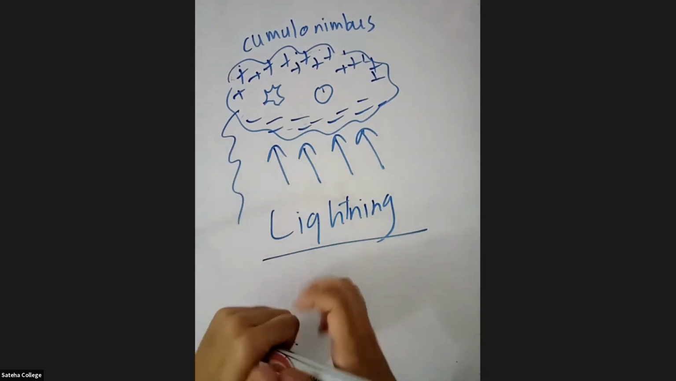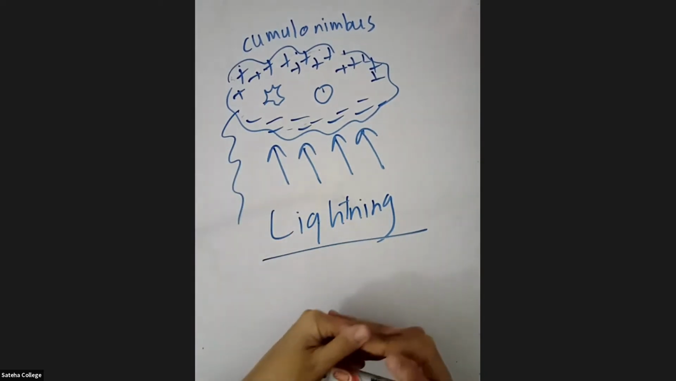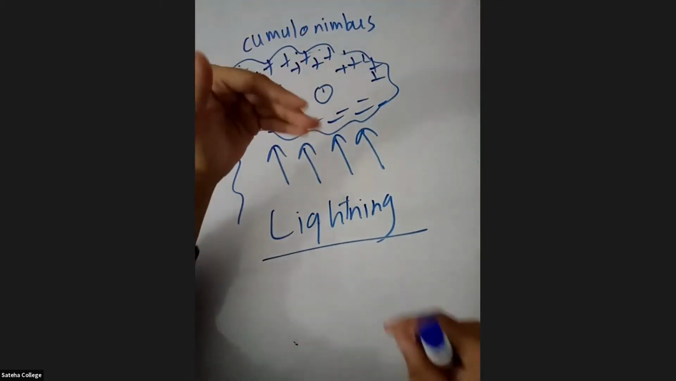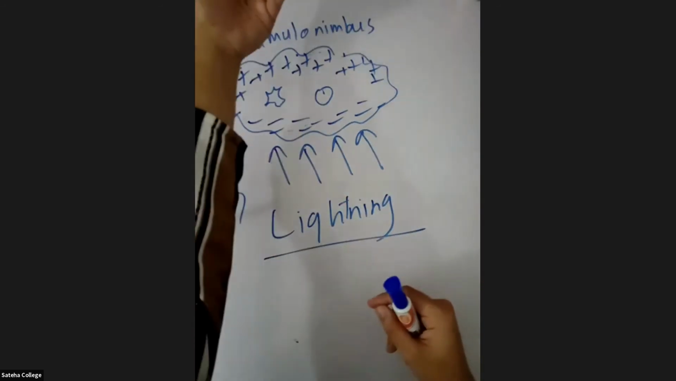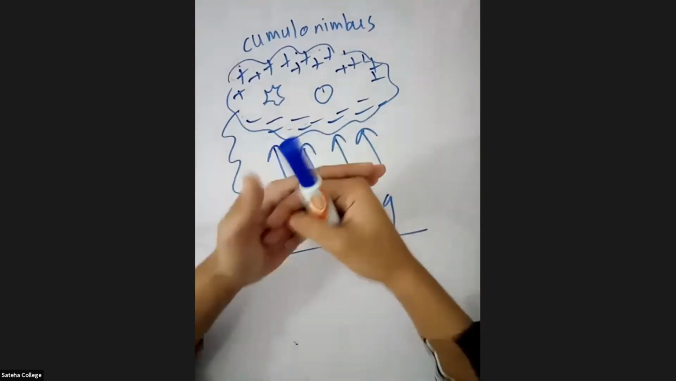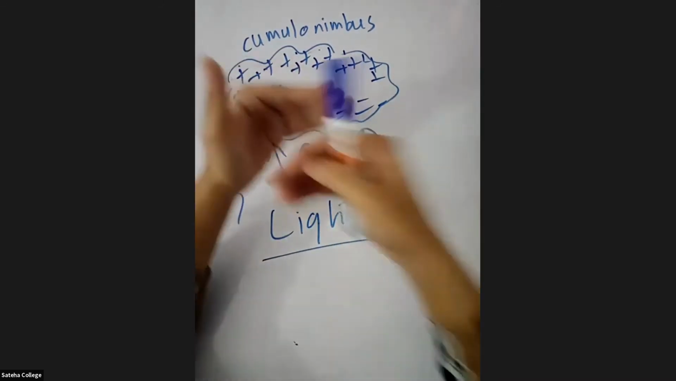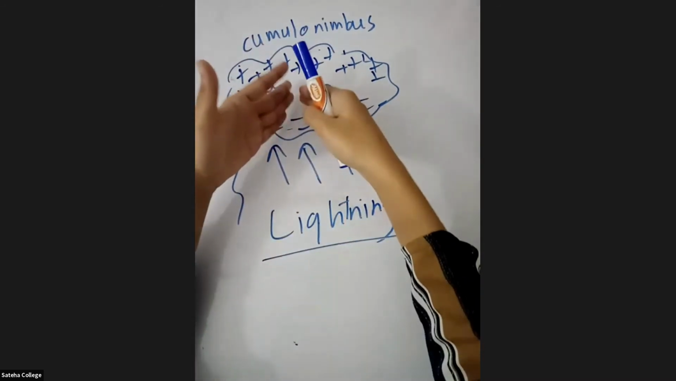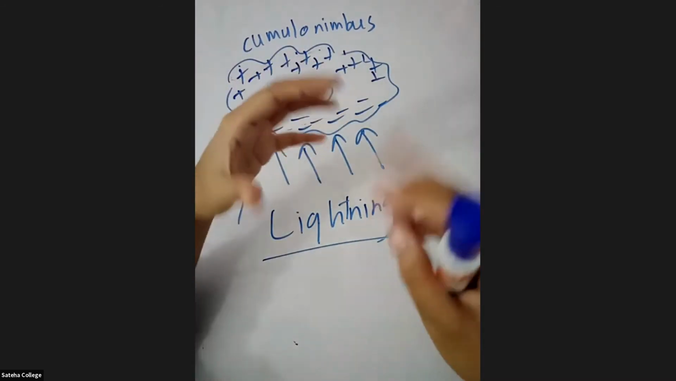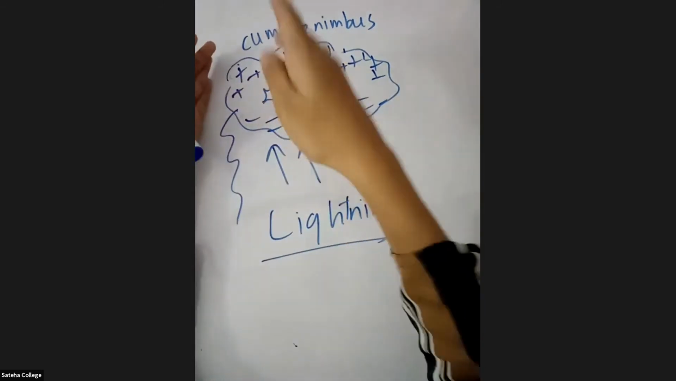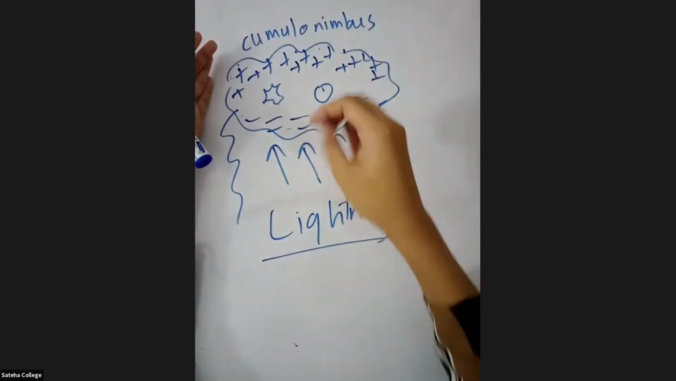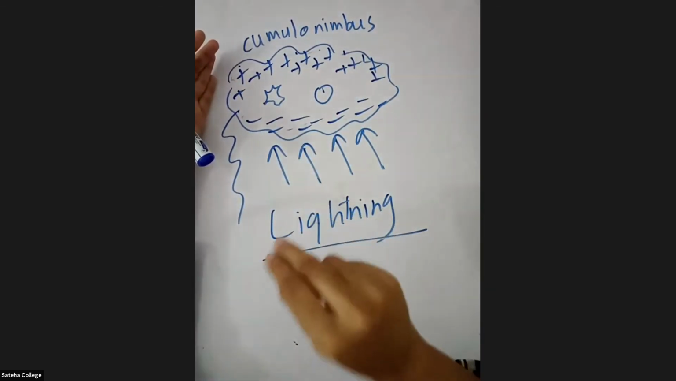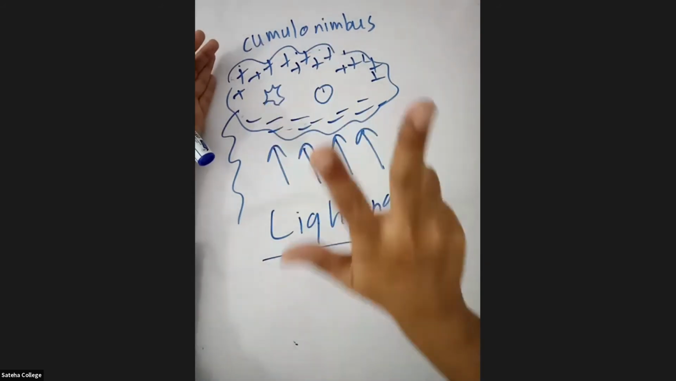There are 3 types of lightning depending on the sides between which the charges jump. The charges can jump from cloud to cloud, as well as from cloud to air, as well as from cloud to ground. Based on that, we can divide lightning into 3 types.